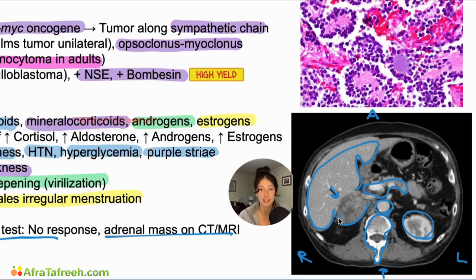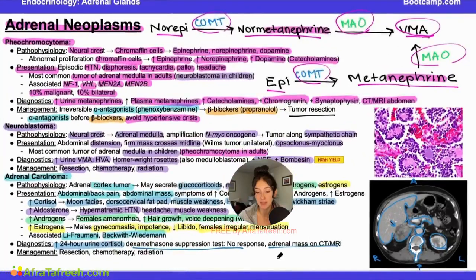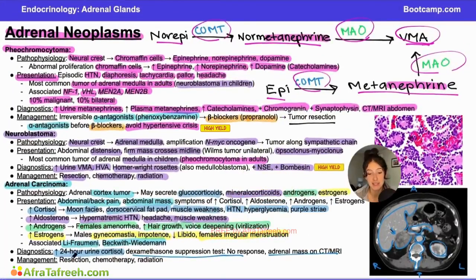Remember, our adrenal glands are also called our suprarenal glands. So when we have a mass that is sitting on top of our kidney, or suprarenal, then we can think about possibly an adrenal mass. In this case, this adrenal mass is an adrenal carcinoma, and we will treat it with resection, chemotherapy, and radiation. I know that was a lot of information.